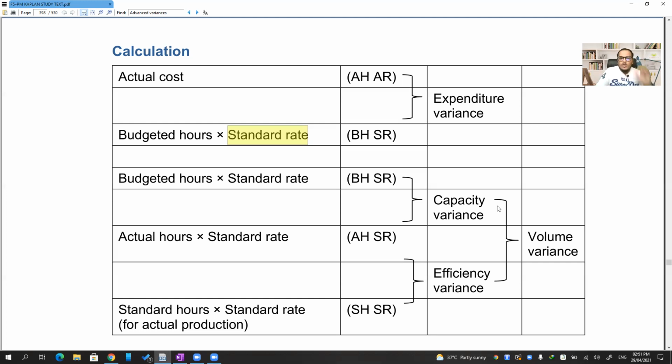Okay, overall. So please understand, this standard rate is nothing but the division of the overall budgeted fixed overheads divided by the budgeted number of hours. Whatever labor hours or machine hours you are taking, those hours. If you are going by volume, then replace the budgeted hours with quantity. Budgeted quantity, not standard quantity. Budgeted quantity or budgeted hours, whatever you want to do.